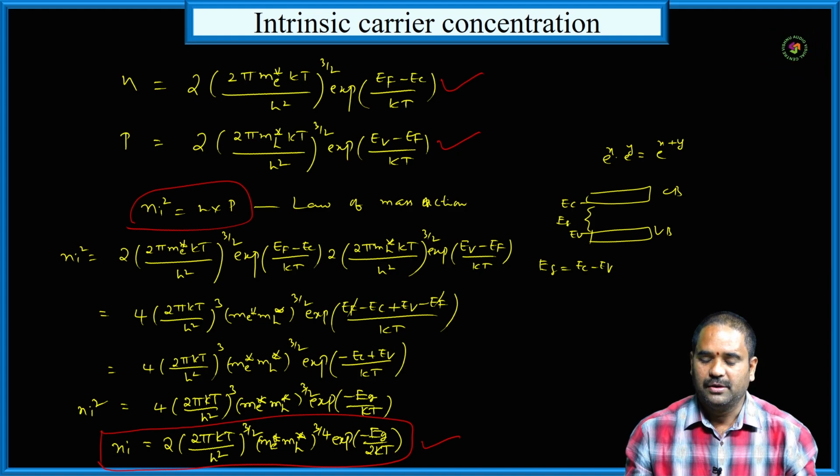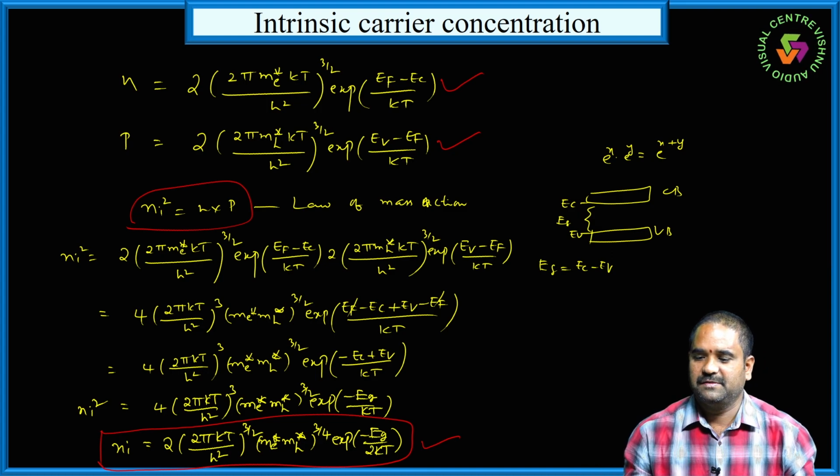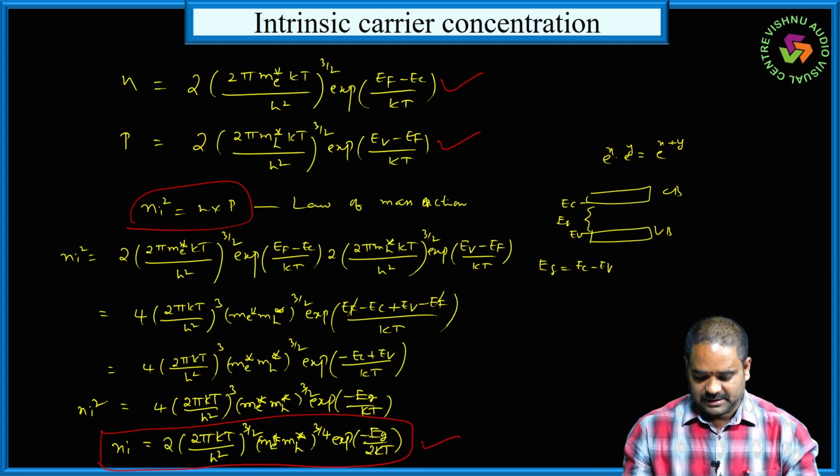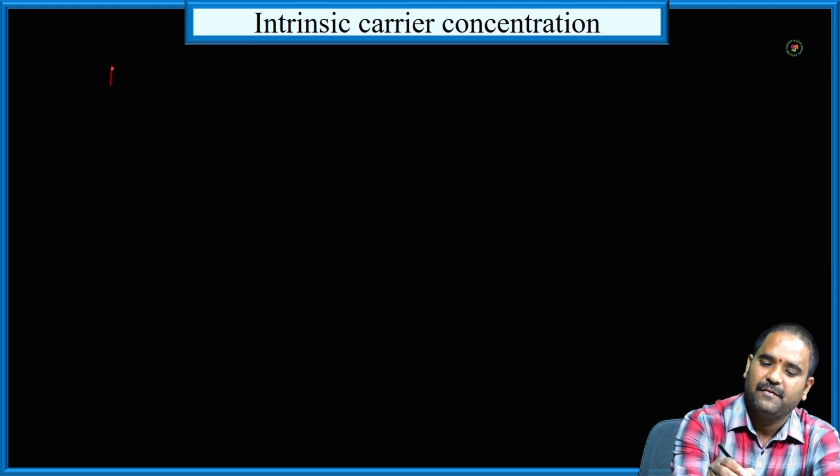ni is equal to 2 into (2πkT by h²) whole power of 3/2, (me* mh*) whole power of 3/4, exponential of minus Eg by 2kT. So this is the expression for intrinsic carrier concentration. Next we will derive the expression for Fermi level.